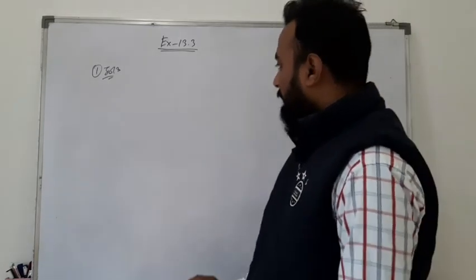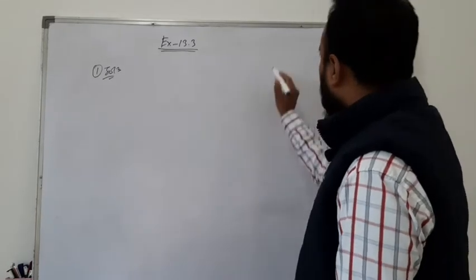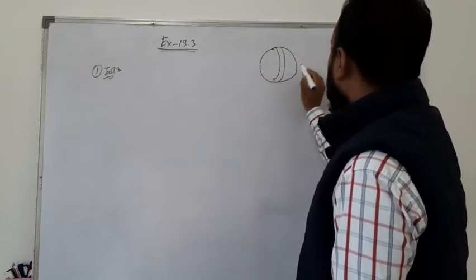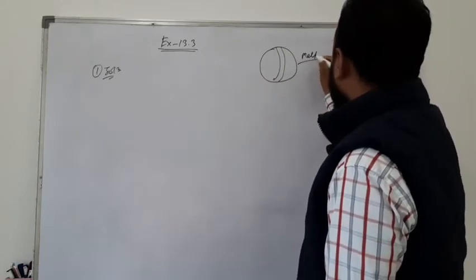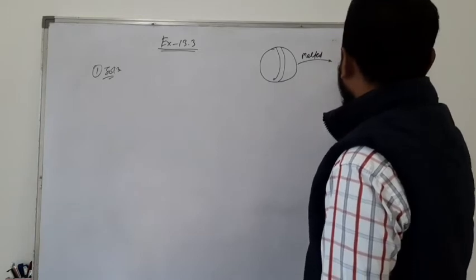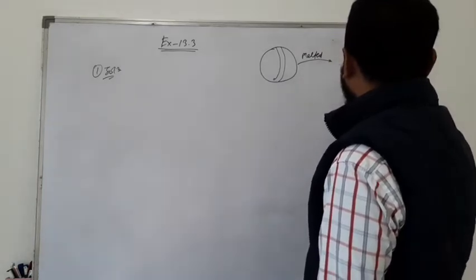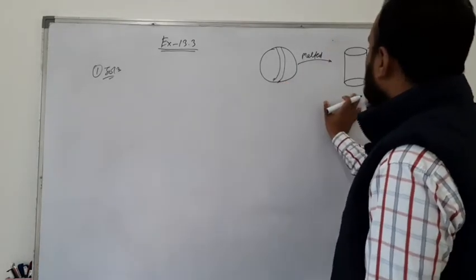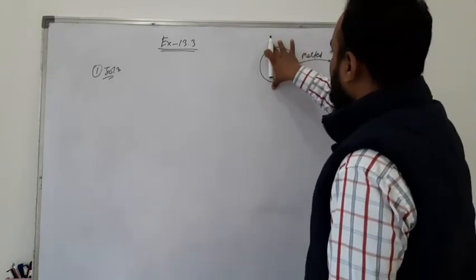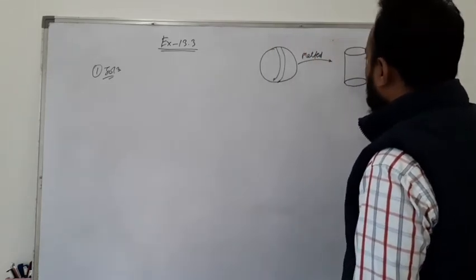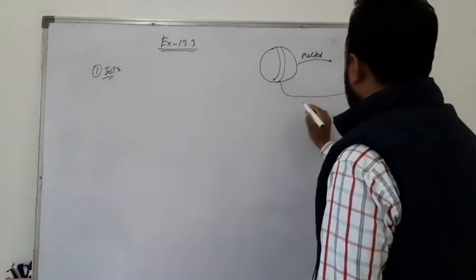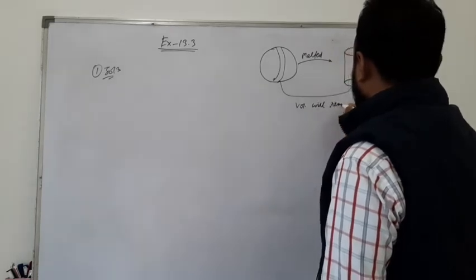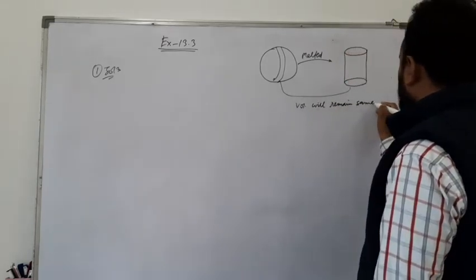Find the height of the cylinder. Here you have a metallic sphere, and it is melted and recast into a cylindrical shape. So they melted it and converted it into a cylinder. So the weight after melting will be the same, because it is solid. That means the volume will remain the same.